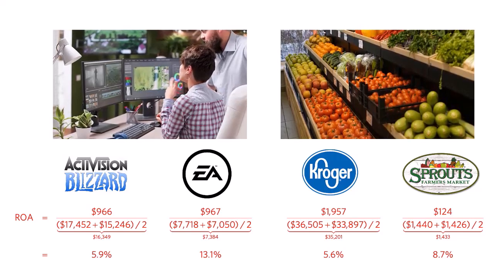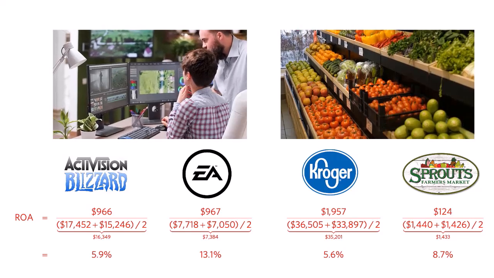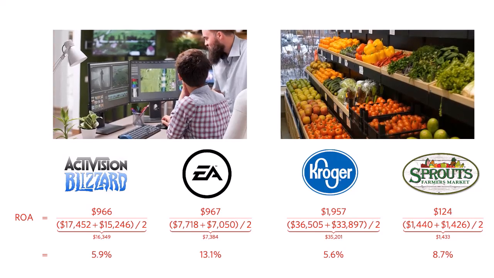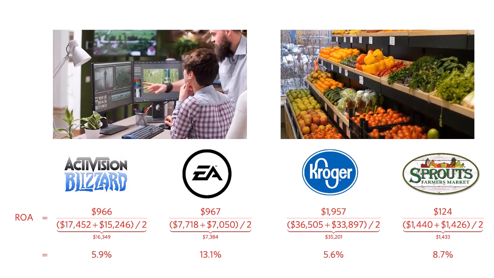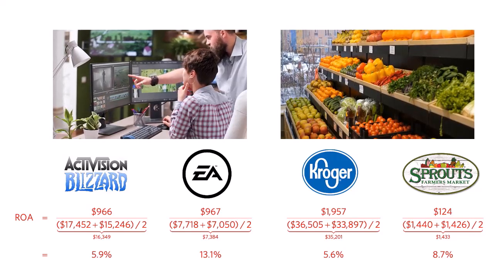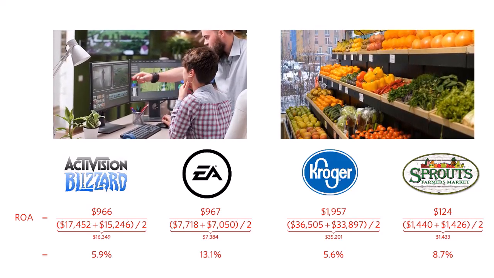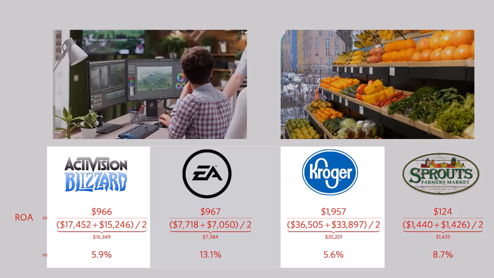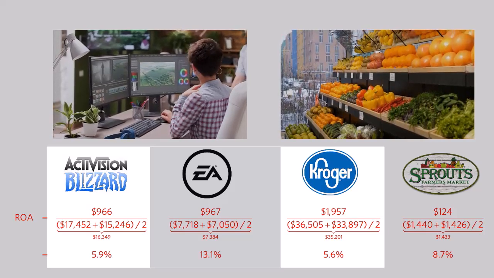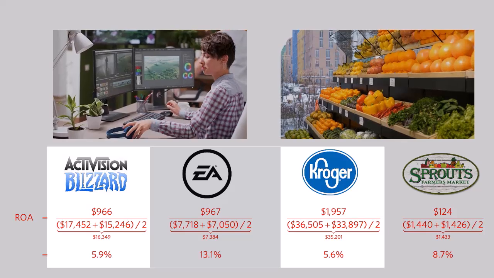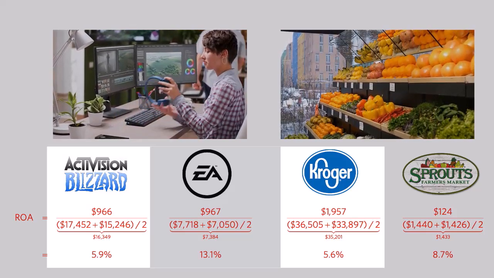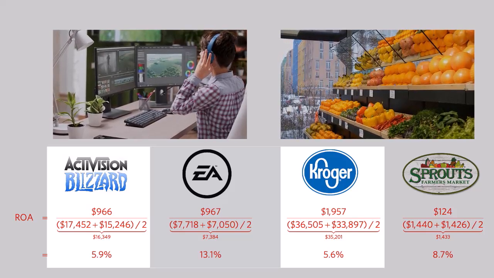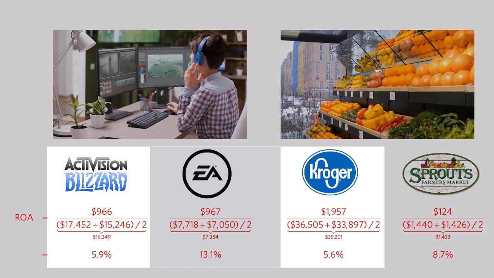On average, the video game companies have somewhat higher return on assets than the grocery companies. Based solely on return on assets, Electronic Arts is outperforming Activision Blizzard, while Sprouts outperforms Kroger. By itself, the return on assets is somewhat limited in what it tells us about the companies. For example, Activision Blizzard's 5.9% return on assets is very close to Kroger's 5.6%. Does this mean that the companies are similar? Of course not. This is going to lead to the next topic of DuPont analysis, which gives us a window into how the companies are generating their return on assets.